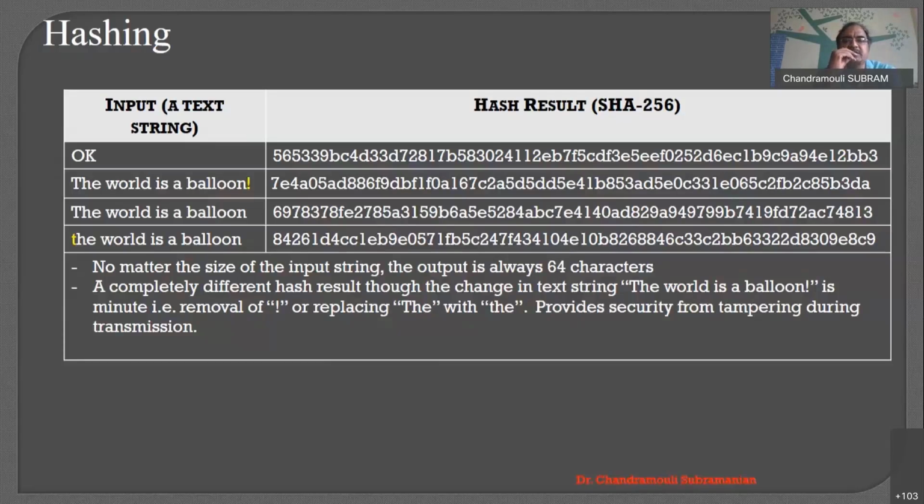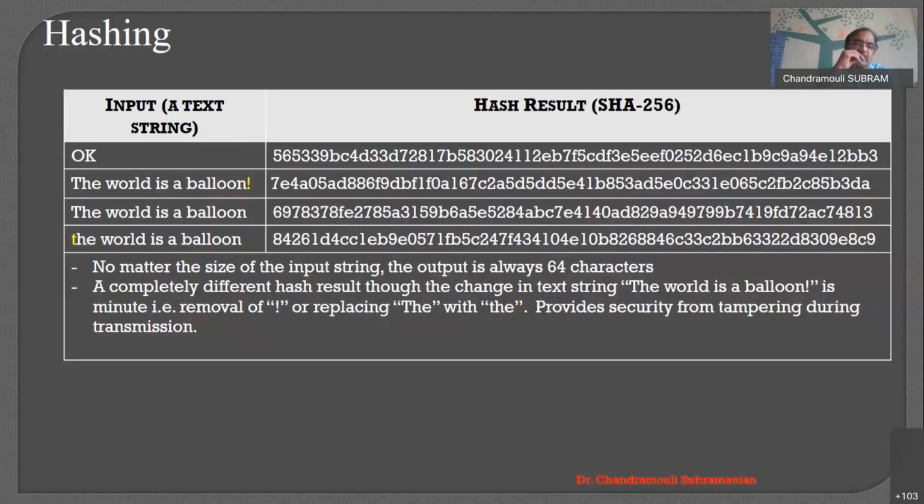So if OK is given as an input, you see some digits are coming over here, right? And the world is a balloon. If I give it with the exclamatory, then there is some hash. I just removed that exclamatory mark in the third one. You see that hash has completely changed, right? I changed my text input very slightly, but the hash got changed completely. So based on my hash, it's very difficult to identify the next hash.